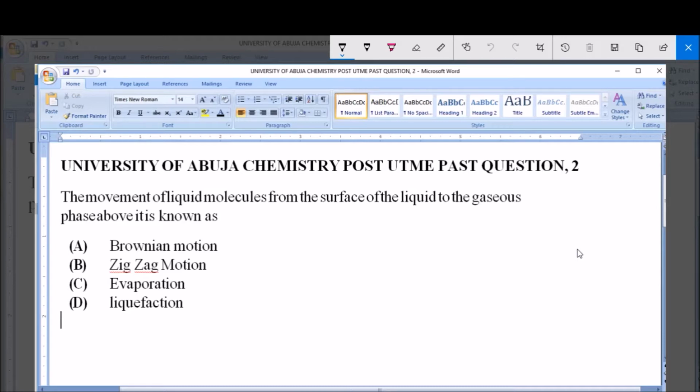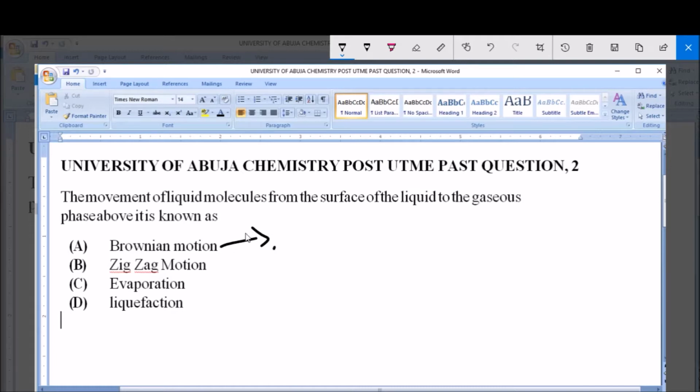The movement of liquid molecules from the surface of the liquid to the gaseous phase above it is known as A. Brownian motion, B. Zigzag motion, C. Evaporation, and D. Liquefaction. And when you're given a question like this, to analyze critically, we look at each of the options. Now, what is Brownian motion?